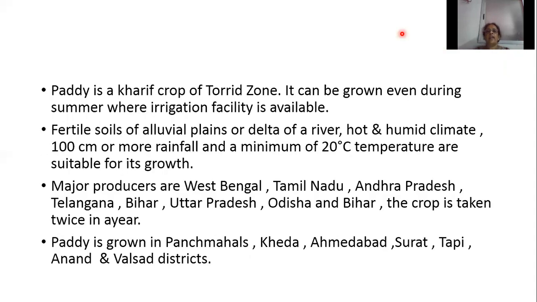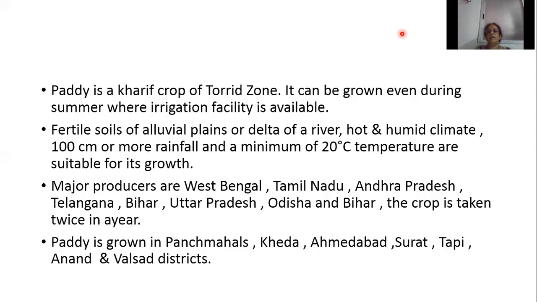And paddy is a kharif crop of a torrid zone. Kharif crop means the crops which are cultivated during the monsoon season. Torrid zone means the zone which is situated on both sides of the equator. Then it can be grown even during summer where irrigation facilities are available. We have seen that paddy is a kharif crop, but even during the summer season, we can cultivate paddy when irrigation facilities are available. So what type of crop is paddy? It is a kharif crop of a torrid zone. And even during summer season, we can cultivate paddy if irrigation facilities are available.